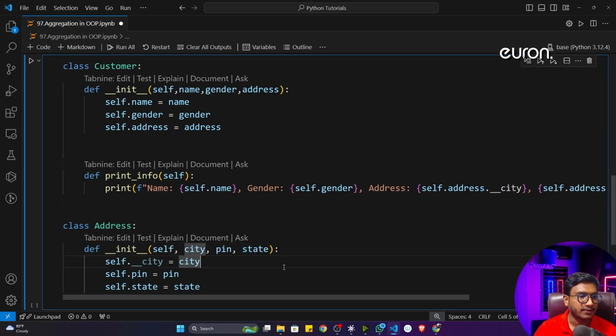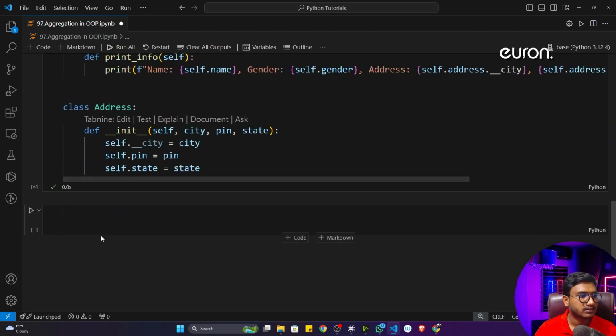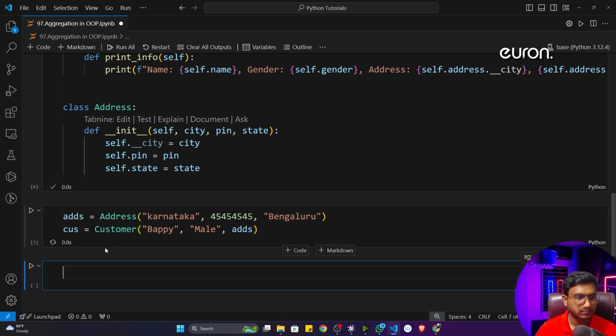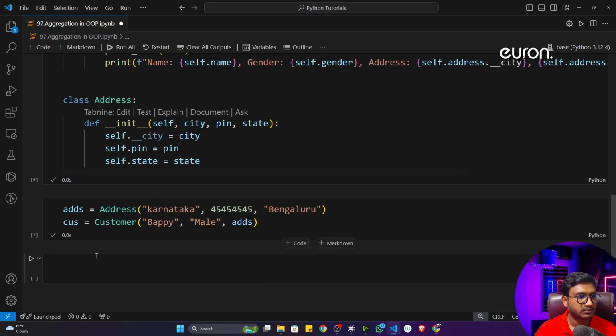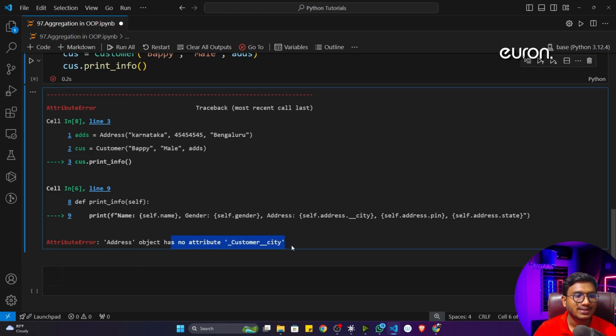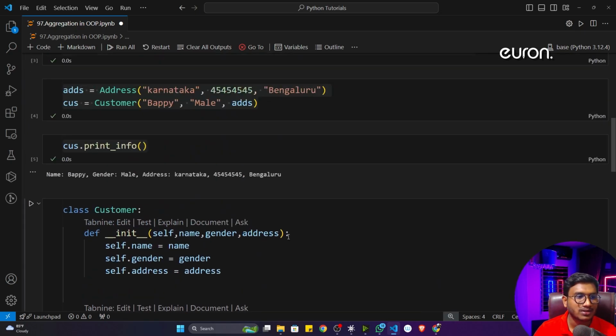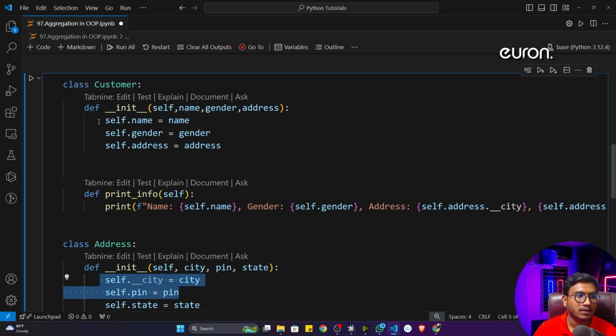Let me show you. If I execute the program, I'll copy paste the same thing and call print info. Now see, it can't access. It will give you an error: address object has no attribute city. It's not possible inside aggregation, because you can own any kind of class, but it doesn't mean you can also own the private property of that class. Python won't give you this functionality. You can't access any private property from a different class.